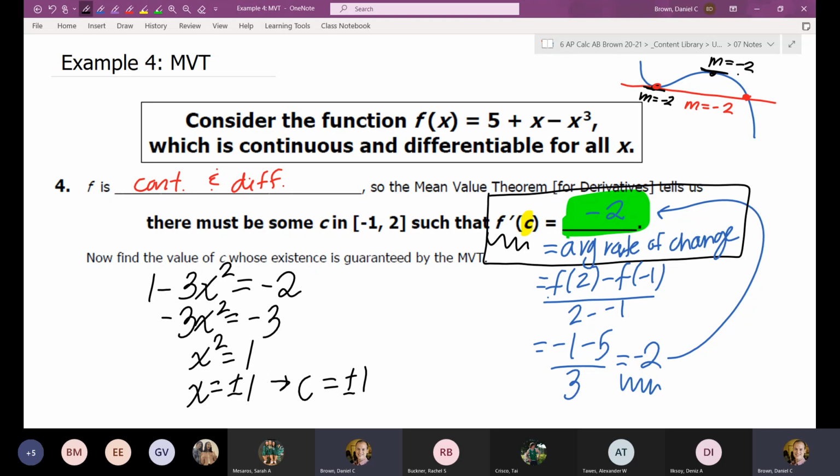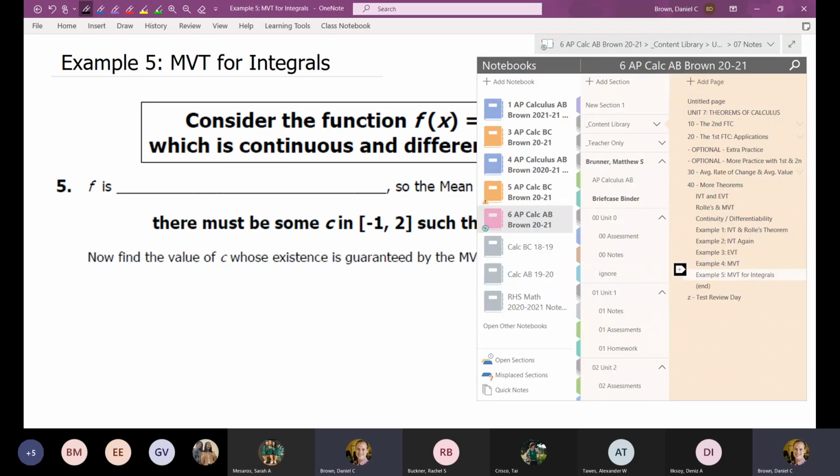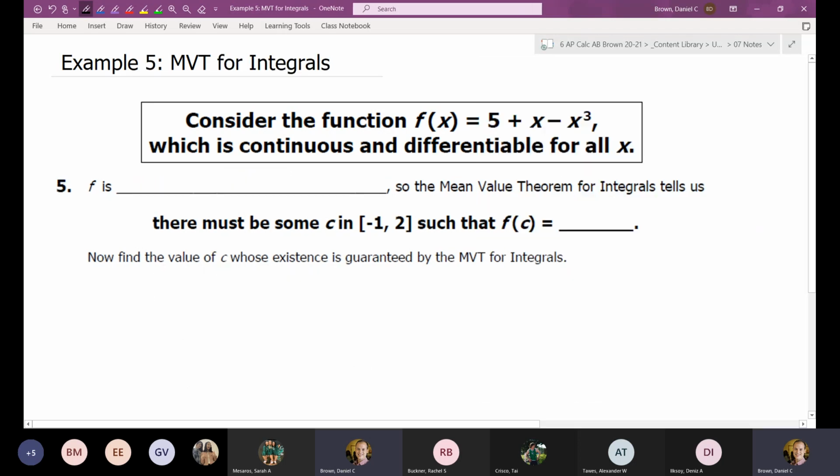Then the last one that we have, pretty similar, you can probably assume where we're going with it. Same function, but it's the mean value theorem for integrals. Again, it will have to tell you if that's the one you're talking about. The integral one only requires your graph to be continuous, since you aren't taking a derivative anywhere. It doesn't matter if it's differentiable or not. The mean value theorem tells us that there must be some c such that f of c, so again, not f prime, but f of c, is equal to something.